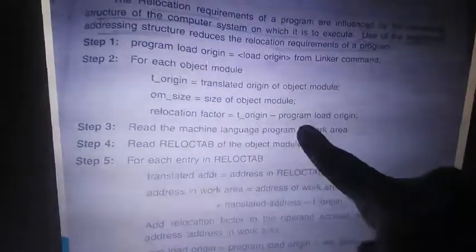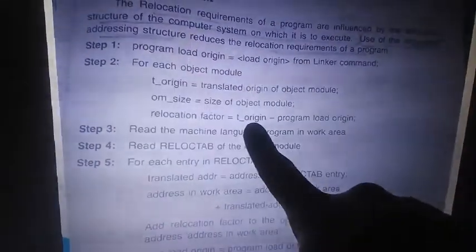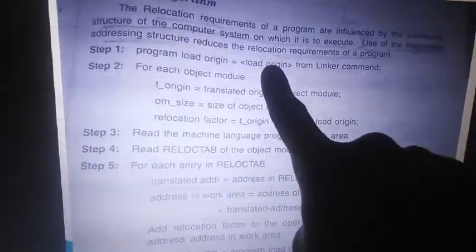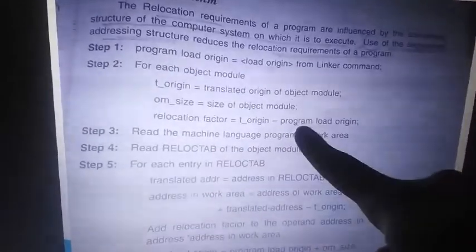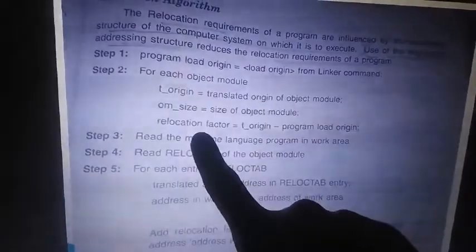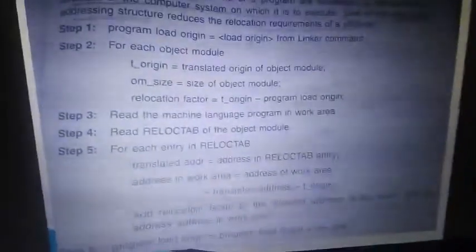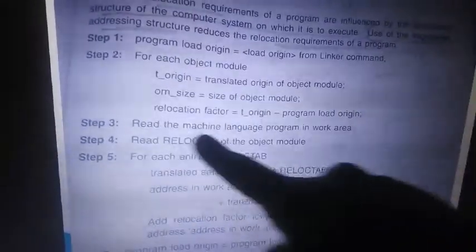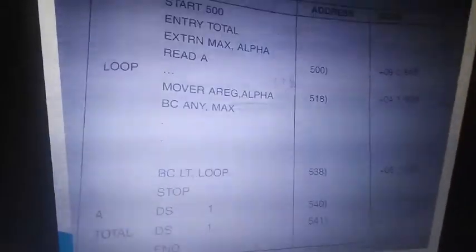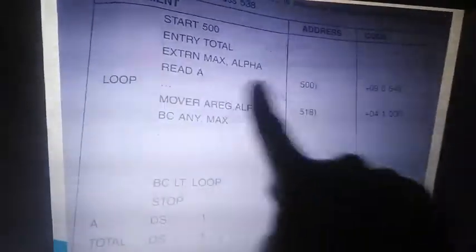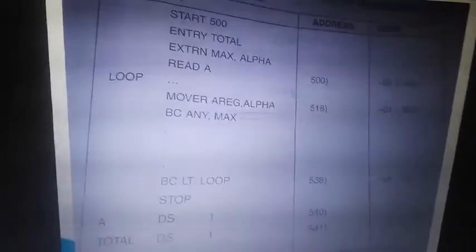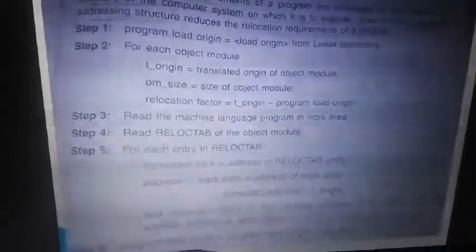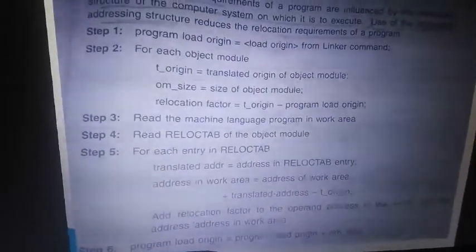Relocation factor. If it is 500, imagine the load address from the linker we got is 900. 900 minus 500, 400. So the relocation factor we got is 400, which needs to be added to get the relocated address, right? Next, we read the machine program into the work area. So we'll read it into the work area at 500. Read A, right?